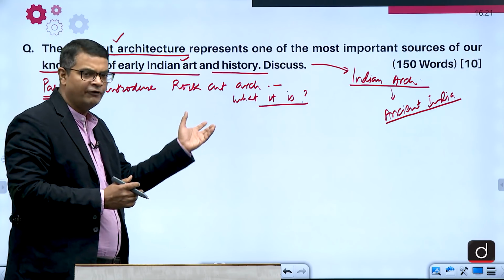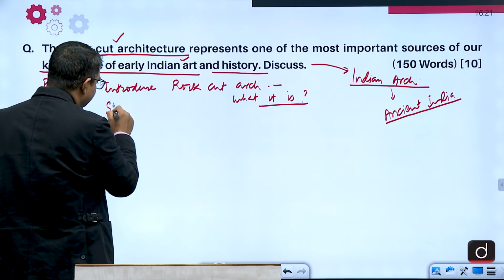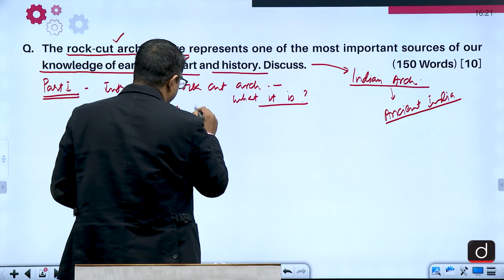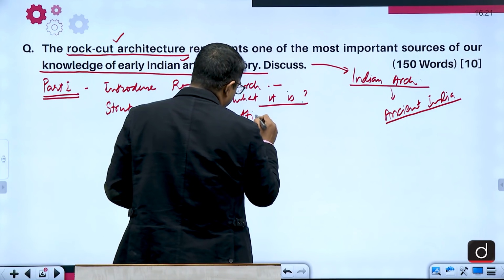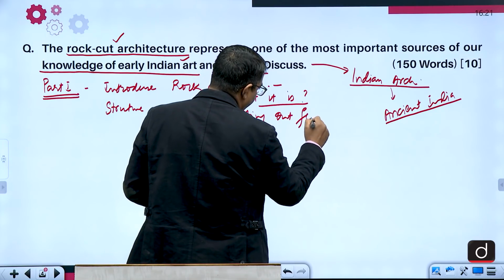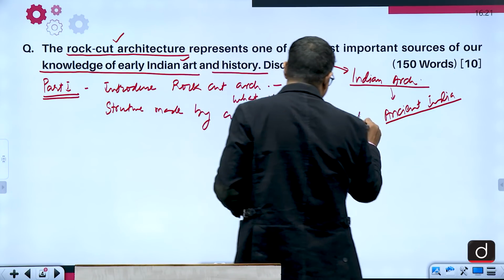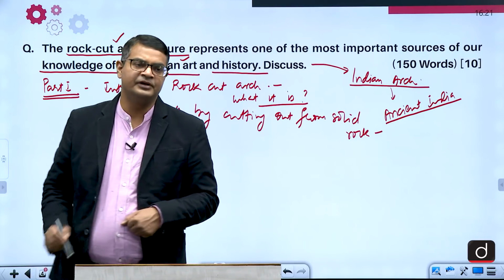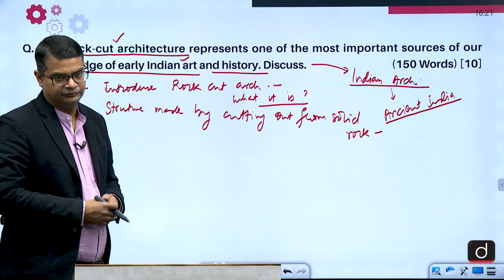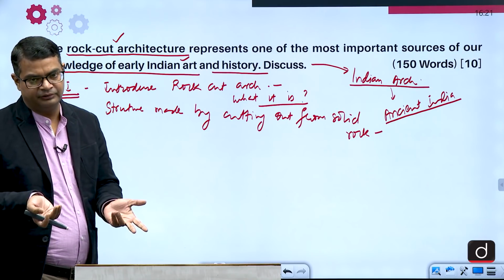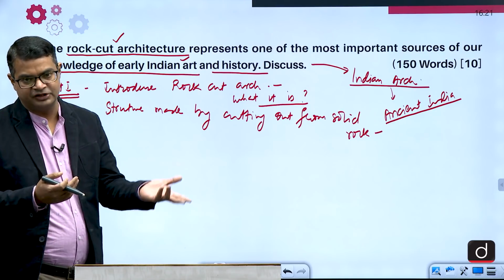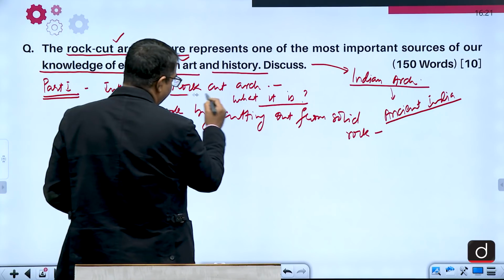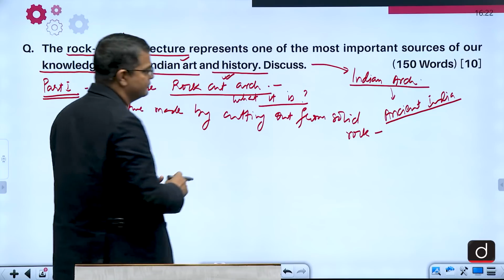It was cut out of solid rock, that is, a structure made by cutting out from solid rock. And this can be in the form of a cave. A cave is of 2 types: the cave which is natural caves, and the other is man-made cave. So rock cut architecture is indicating towards man-made.